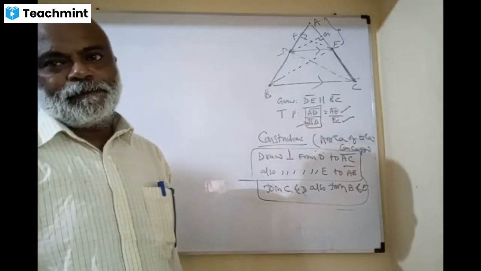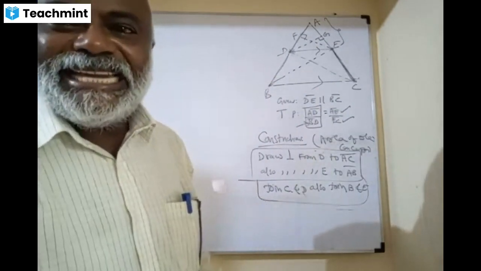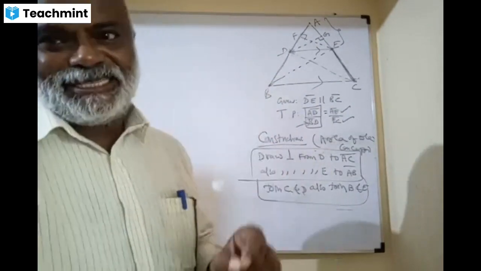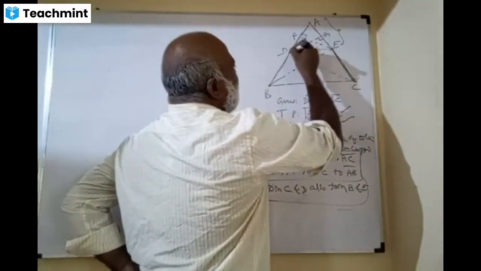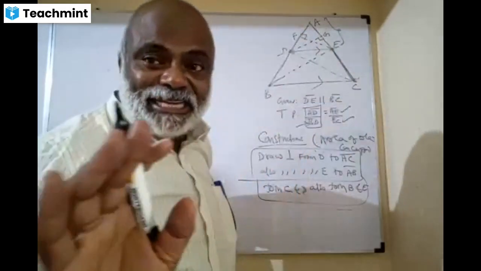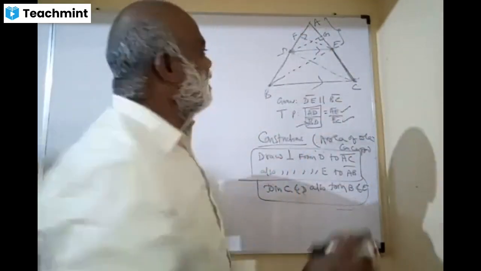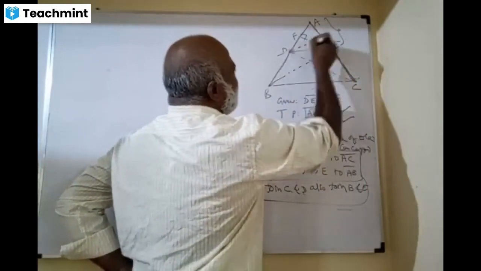DG. DG is the height. AE's opposite vertex is D. So D is the perpendicular one. That's called height, dears.